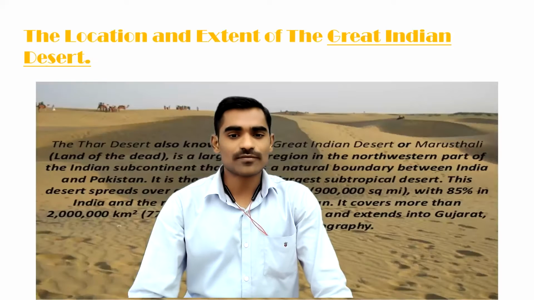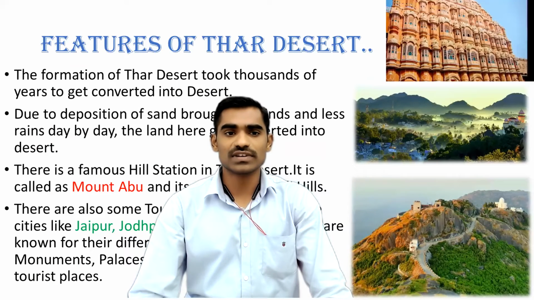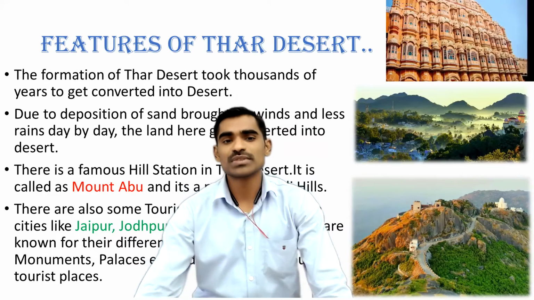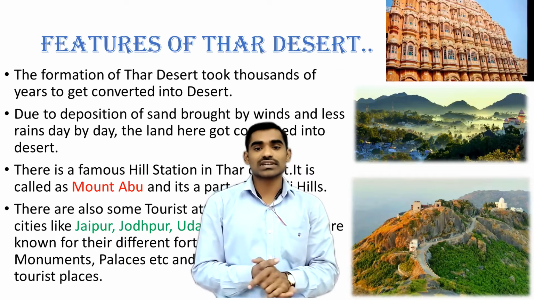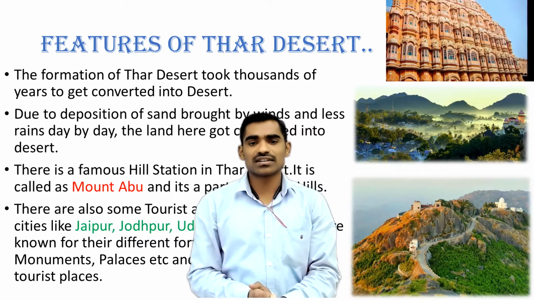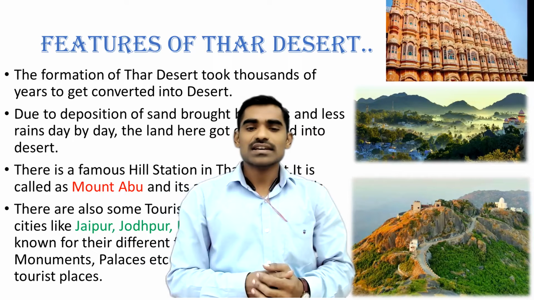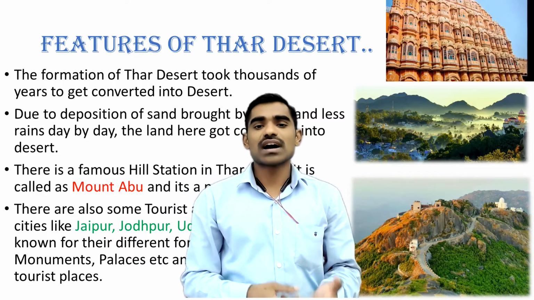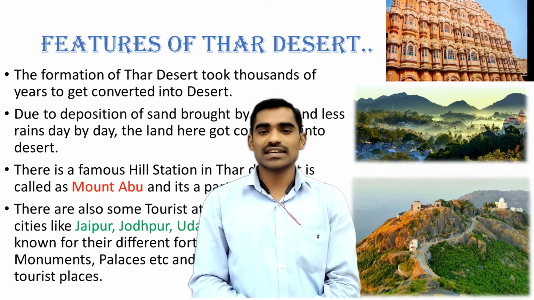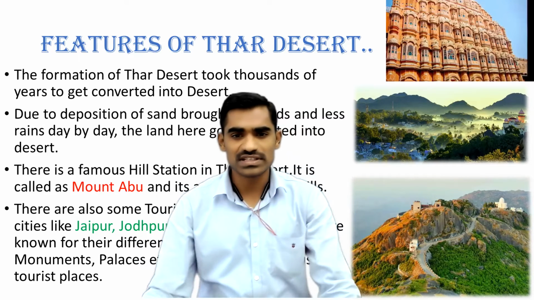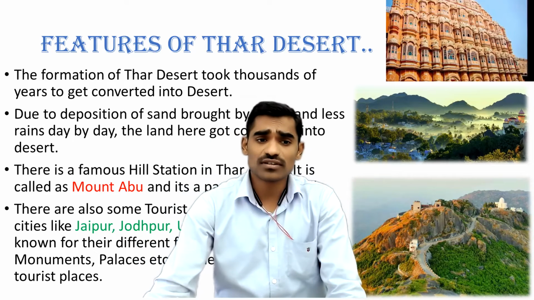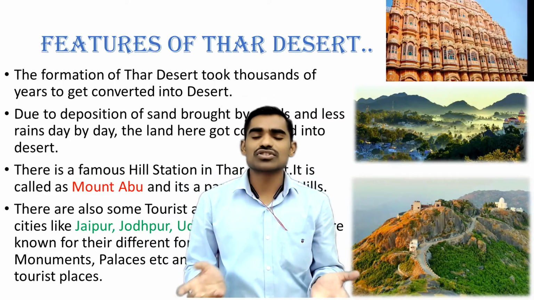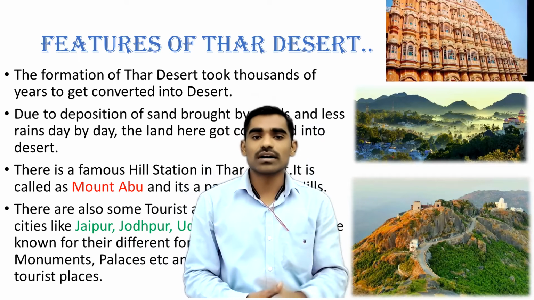Okay, so there are some very special features about this Thar Desert. We need to see this. What are those important features of the Thar Desert? The formation of Thar Desert actually took thousands of years. That particular area was not a desert long years ago, near about 12,000 years ago. This Thar Desert was not a desert, it was a green area, but due to some physical, geographical changes, due to the change of climate also, due to the change in rainfall patterns, all such changes contributed to that particular region becoming a desert region.